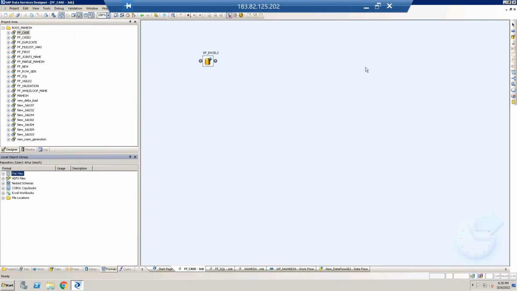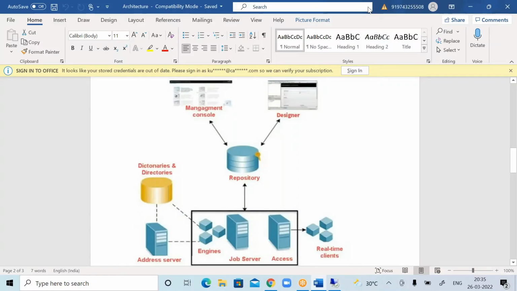Okay. Got it. Any other questions? No. This is a high level overview of BODS.